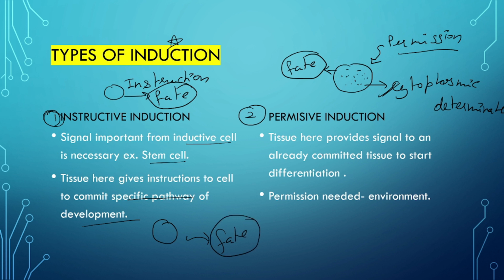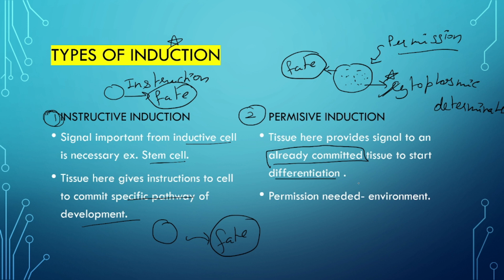But in the permissive one, the tissue provides a signal to an already committed cell. Only the permission is required, but the fate is already present inside that cell, that is, the cytoplasmic determinants are already present. The tissue only has to start differentiation.